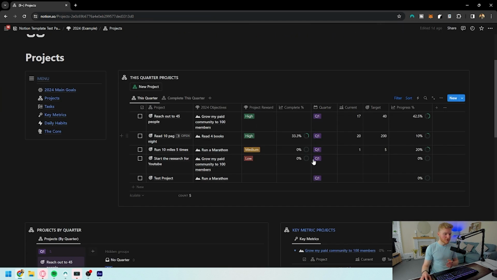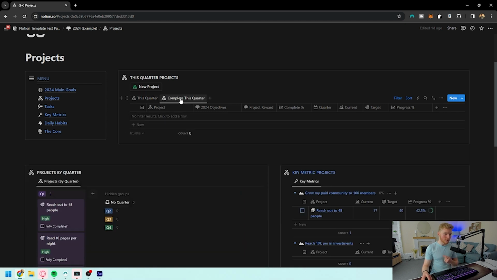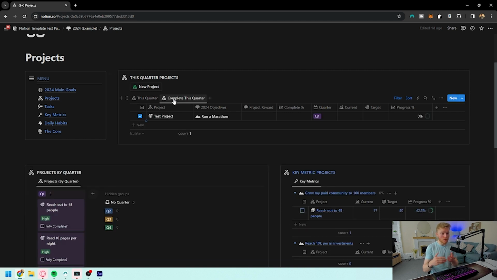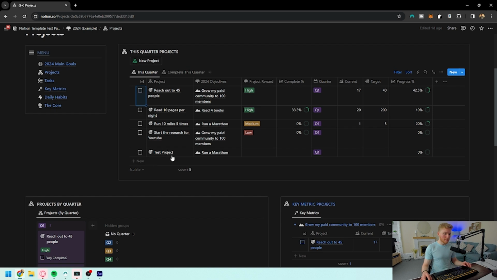Coming back out here to see what's going on, we can see this quarter's goals and also a new view of the completed goals of this quarter. So for example, if I click the test project to be completed, this will now go into being completed in quarter 1, and we'll be able to see it from there. But again, I'm going to untick that at the moment so that we can bring it back in.